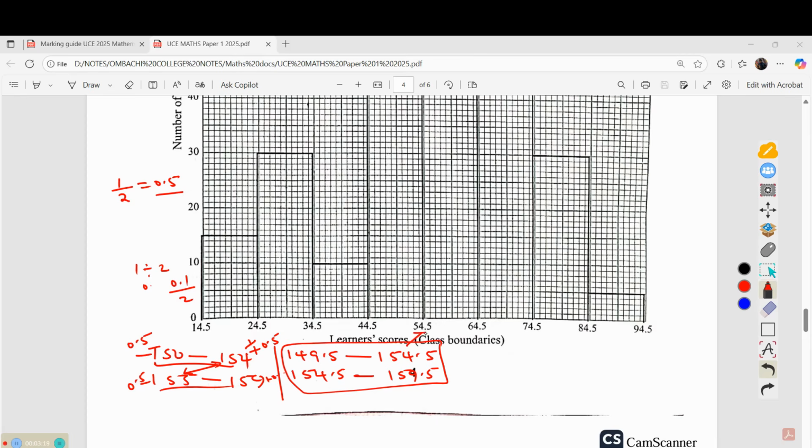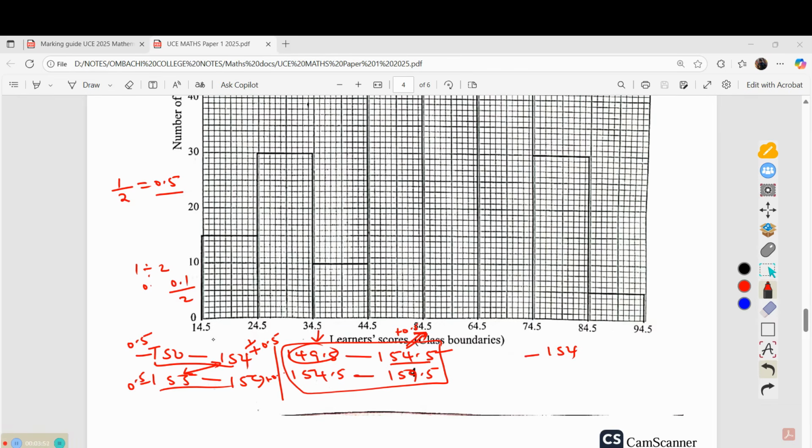When I have such a class boundary, if I need to obtain back the class, it means this one here, they already added 0.5, so initially it was 154.